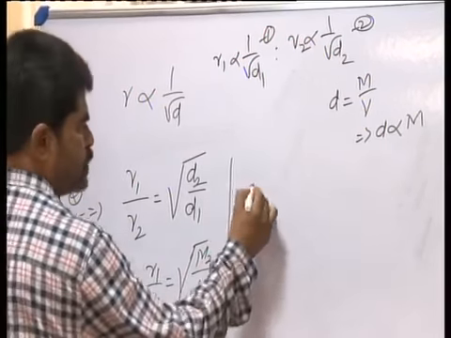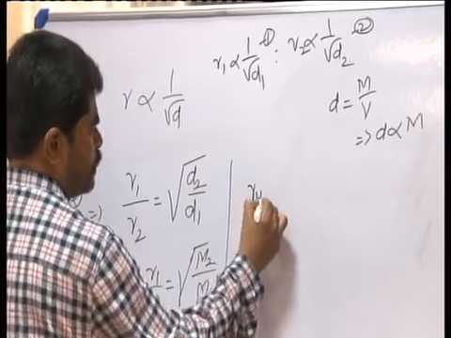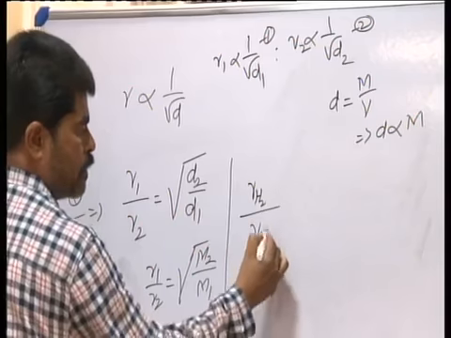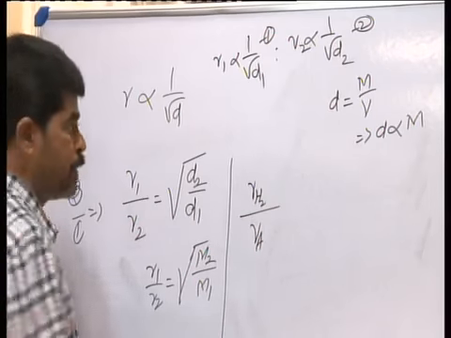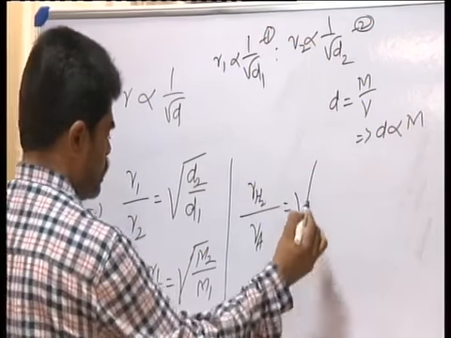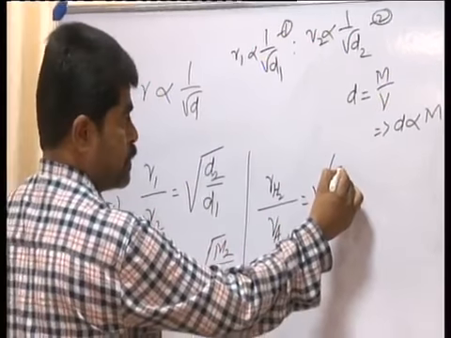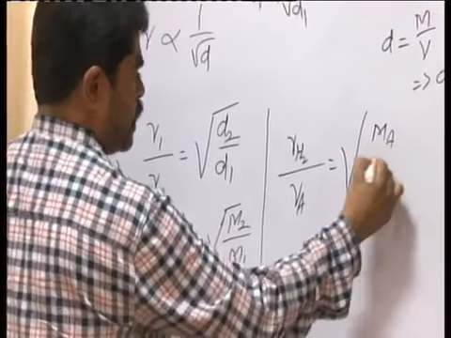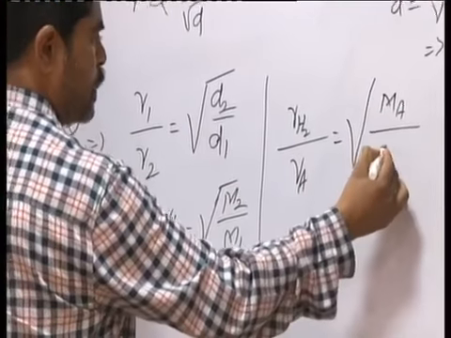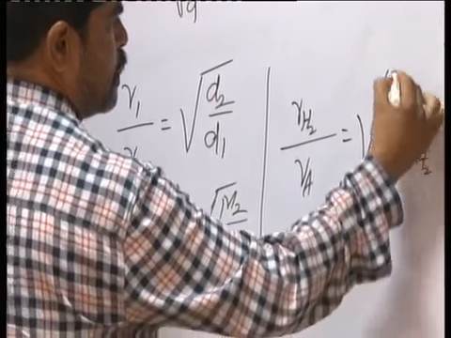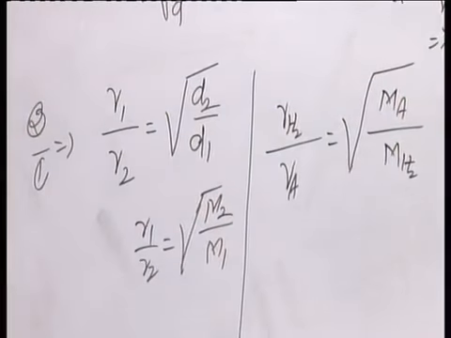Now what I will do is I will write hydrogen, and this is R_A, that is gas A, that is M2. Here I will write M_A divided by the molar mass of hydrogen.